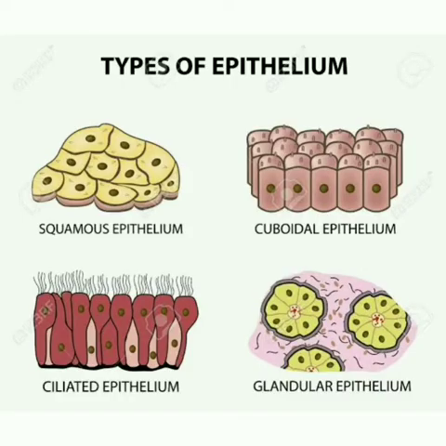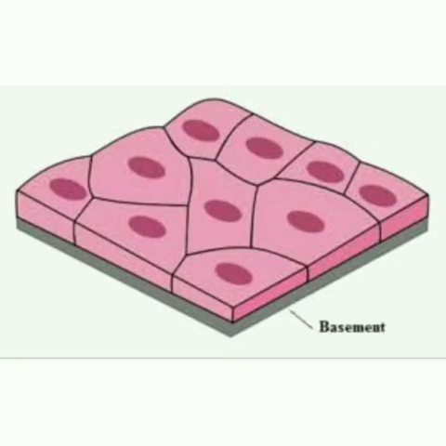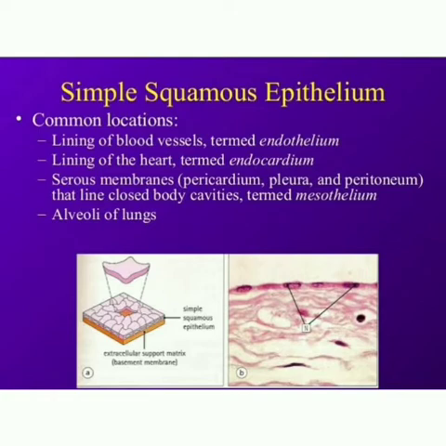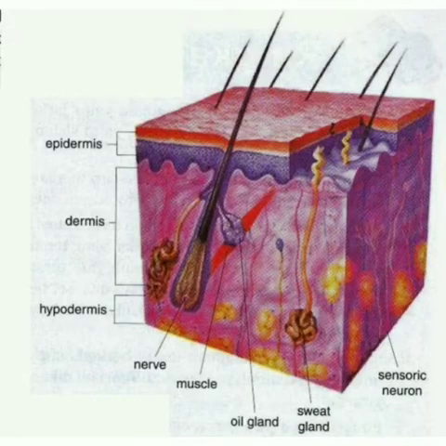First is simple epithelium. Simple epithelium is formed of a single layer of cells. It is further divided into squamous epithelium, cuboidal epithelium, columnar epithelium, ciliated epithelium and glandular epithelium. Squamous epithelium is made up of thin, flat cells with prominent nuclei. The squamous epithelium is also known as pavement membrane, which forms a delicate lining of the buccal cavity, alveoli of lungs, proximal tubule of kidney and covering of the skin and tongue. It protects the body from mechanical injury, drying and invasion of germs.